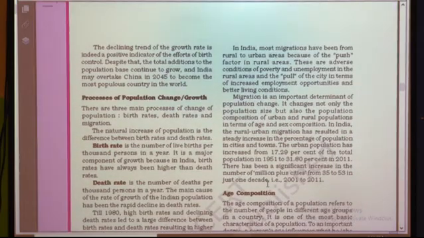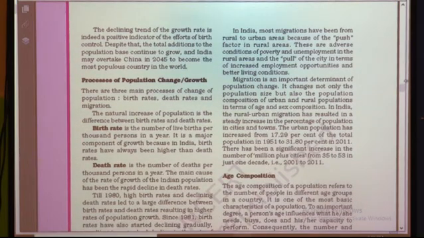And see students, the declining trend of the growth rate is indeed a positive indicator of the effort of birth control. We have seen the curve coming downward, which means the growth rate is starting to decrease, and it is a very good sign, a positive indicator. Due to that, we are controlling births in India, and nowadays due to birth control, the curve is starting to decline. Despite that, the total addition to the population base continues to grow, and India may overtake China in 2045 to become the most populous country in the world.